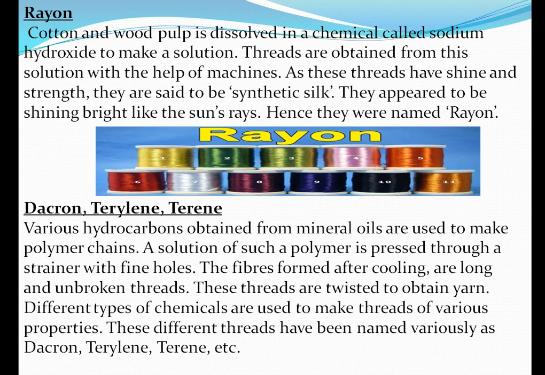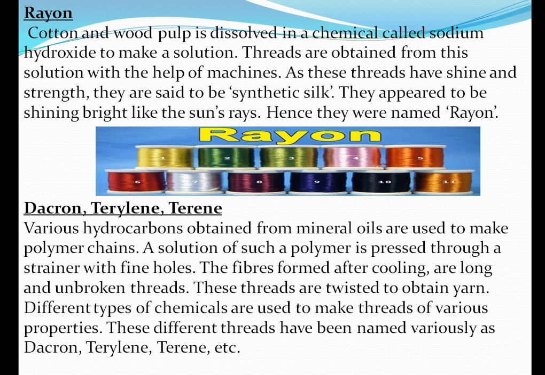Rayon threads are obtained from this solution with the help of machines. These threads also have shine and strength. So this is known as synthetic silk, which appears to shine bright like the sun's rays, so it is named rayon.